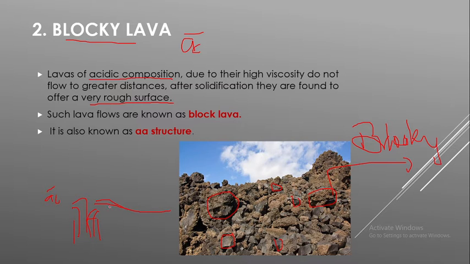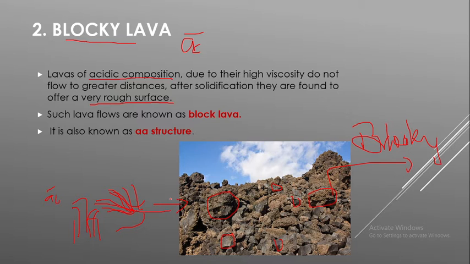It will flow only through a very small area, and it will cool here and crystallize as these block pieces. Why? Because it cannot move to greater distances. Hence that lava is solidified in that particular area and formed as block pieces. Such lava flows are hence known as blocky lava or blocky lava structure.